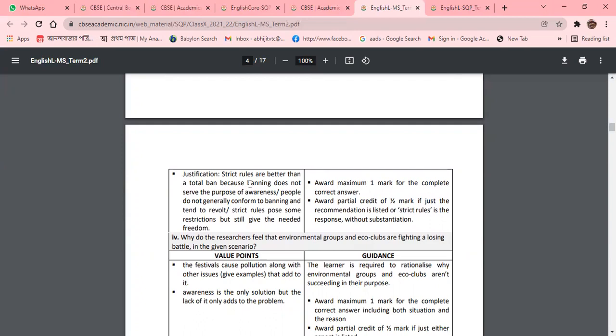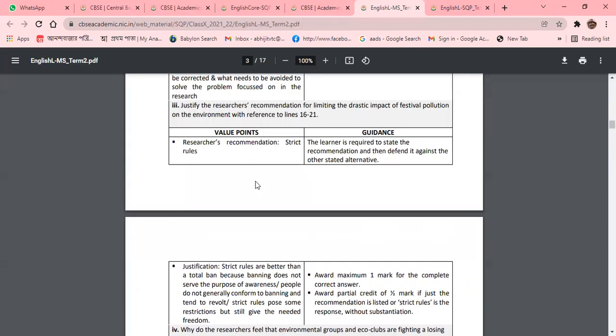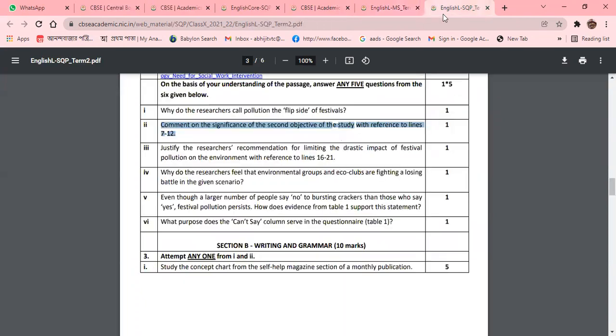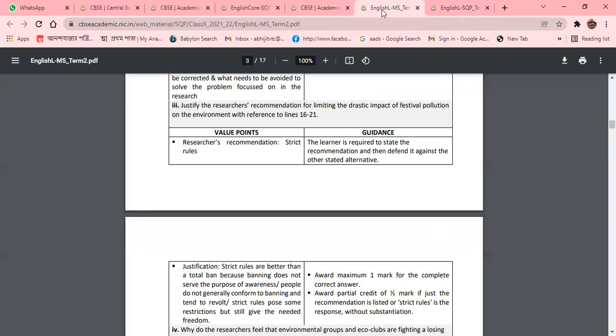So how will the marks be awarded? The learner is required to state the recommendation and then defend it against the other stated alternative. That is very important. So if you are attempting question number 3, justify the research recommendation for limiting the drastic impact of festival pollution. What does the marking scheme want? That the learner states the recommendation, and then defends it against the other stated alternatives. So read the question paper properly, otherwise you cannot give the answer.